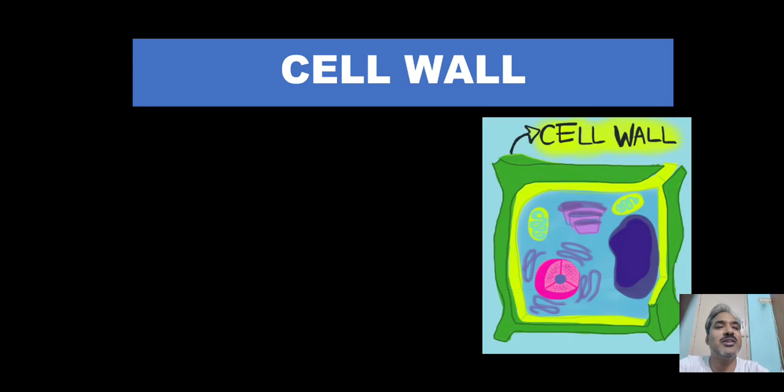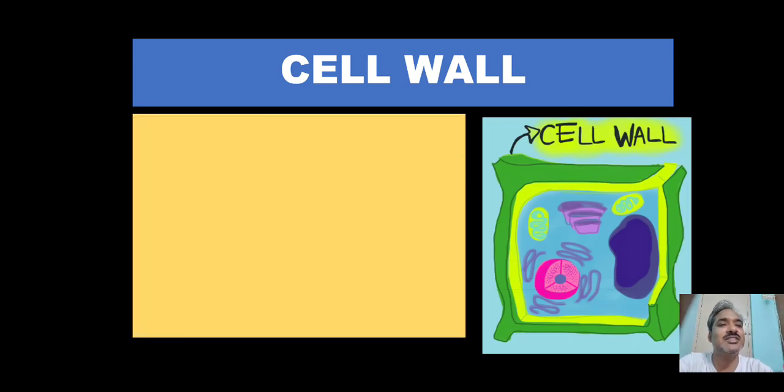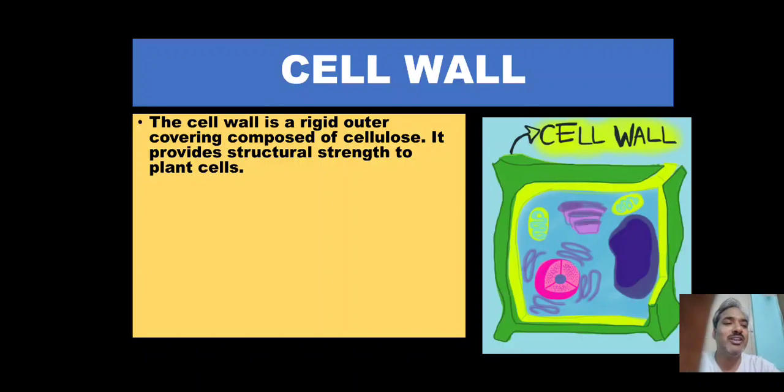Next, an important component of the cell is the cell wall. It is found only in plant cells.